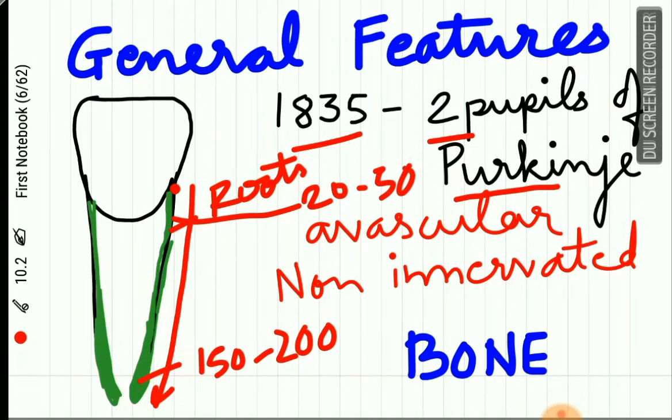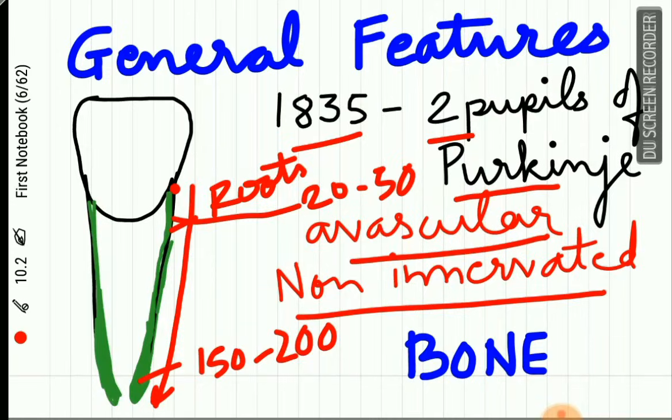The cementum is avascular, that is, it does not contain any blood vessels. It is non-innervated, that is, it does not have any nerves in it. The physical, chemical, and structural characteristics of the cementum can be compared to the bone.